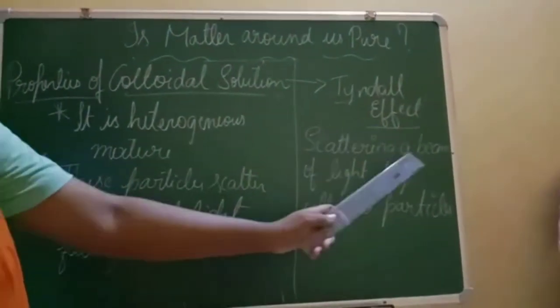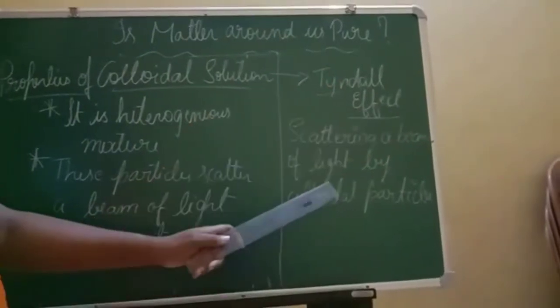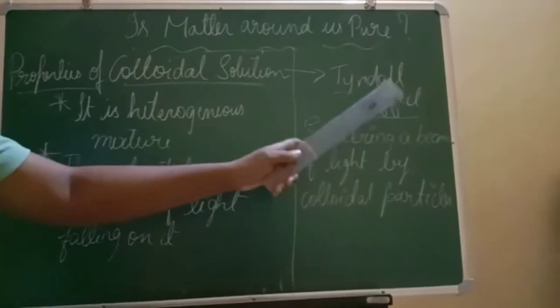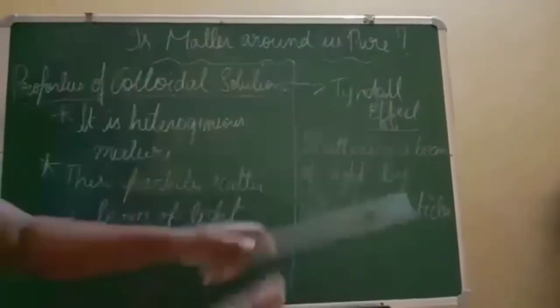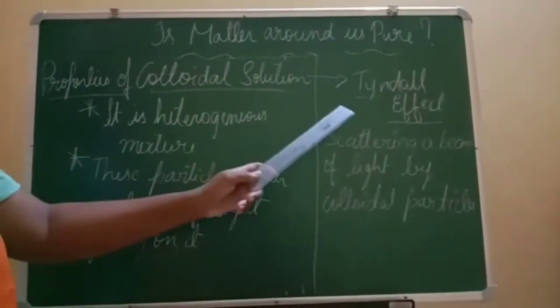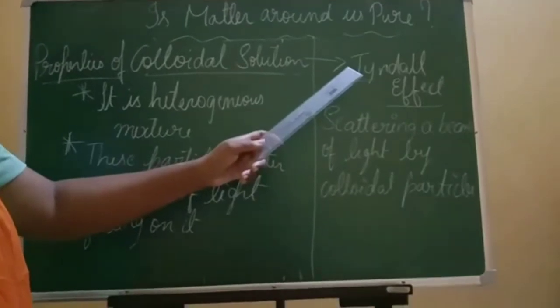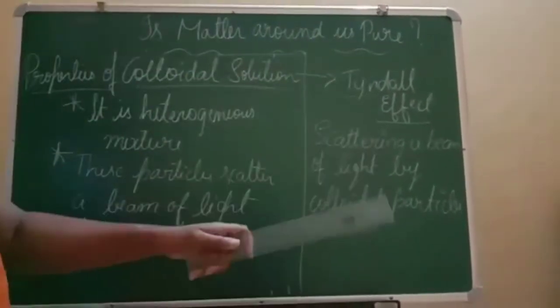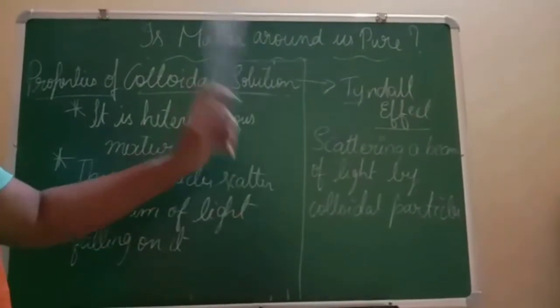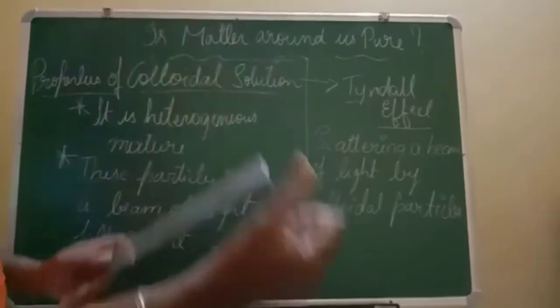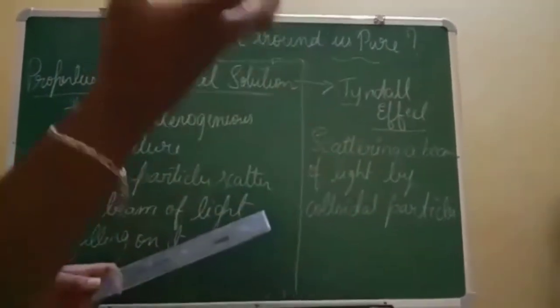So here, scattering of a beam of light by the colloidal particles, that particular effect is called the Tyndall effect, wherein the Tyndall effect has evolved. It has originated from which solution? From colloidal solution. Tyndall effect is a confirm question for 1 mark. Okay, write it and keep. Tyndall effect is a confirm question for 1 mark. So it will be asked, and every year it has been asked. So write it and keep it. It is very important. Always remember, scattering of a beam of light by the colloidal particle is known as the Tyndall effect.